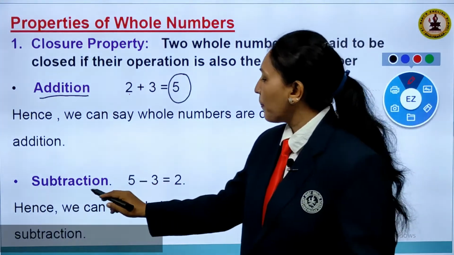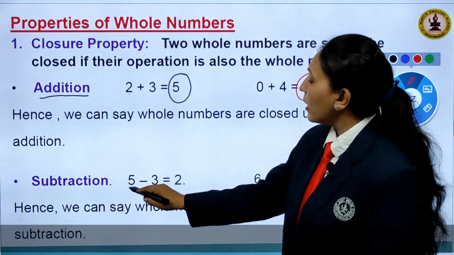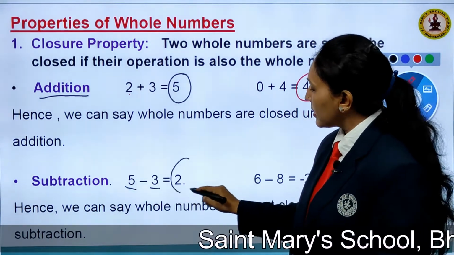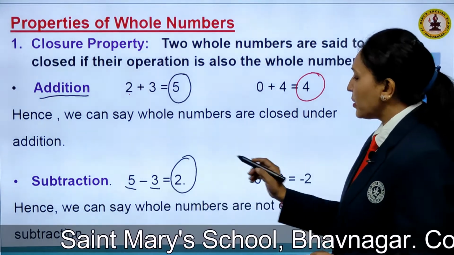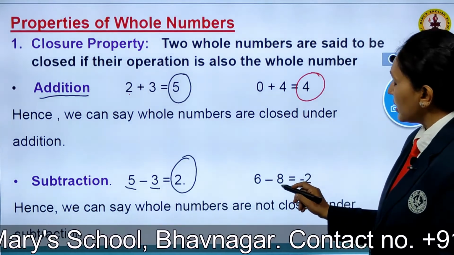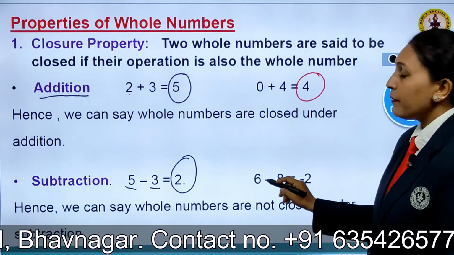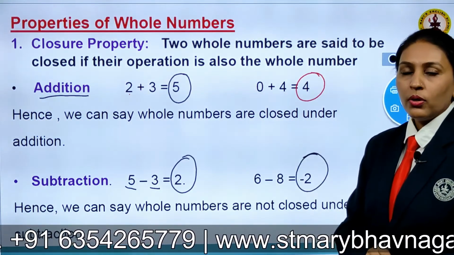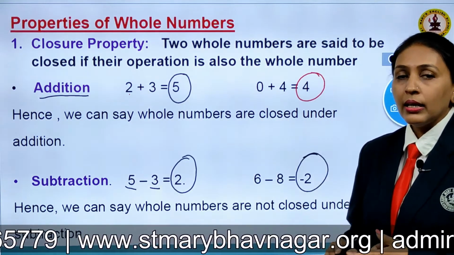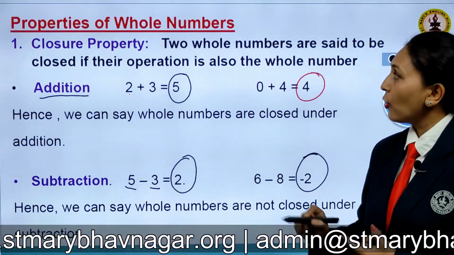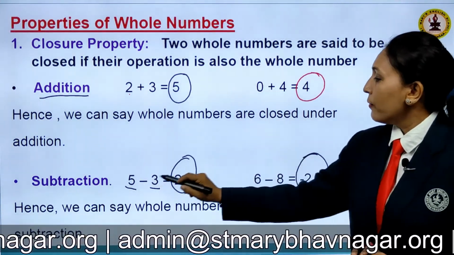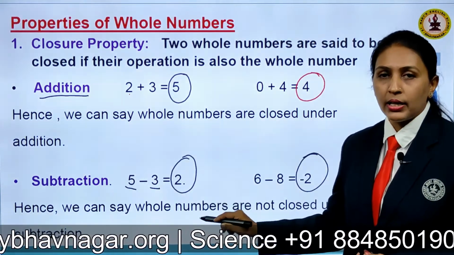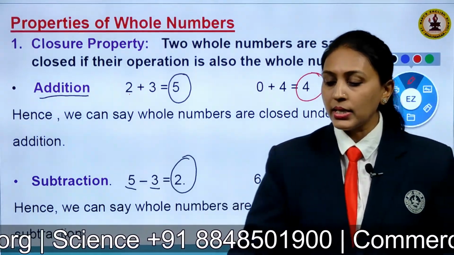But let us check for subtraction, children. I have taken two whole numbers here, 5 and 3. If I subtract them, I get 2. Now let me check another pair, 6 minus 8. If I subtract, I will get my answer as minus 2. But children, remember one thing, negative numbers are not part of whole numbers. So we can say the whole numbers are not closed under subtraction. In subtraction, this property doesn't hold.